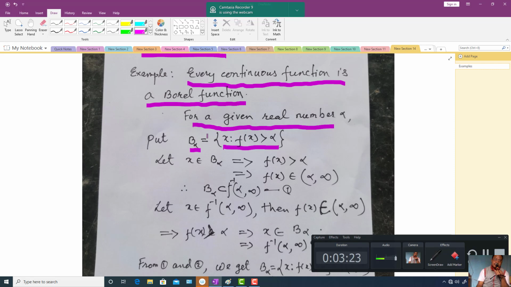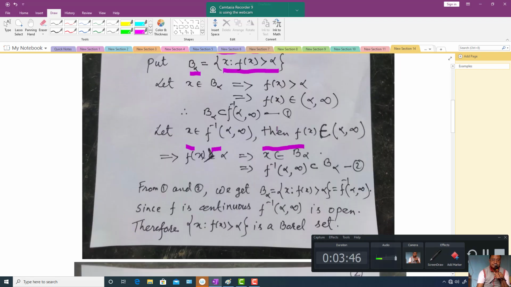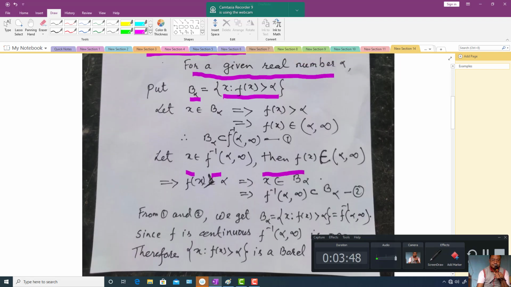So in other words, if we are able to show that B alpha is an open set, then it is equally done. Let us see B alpha. If x is a member of B alpha, according to this definition, f(x) is strictly greater than alpha.